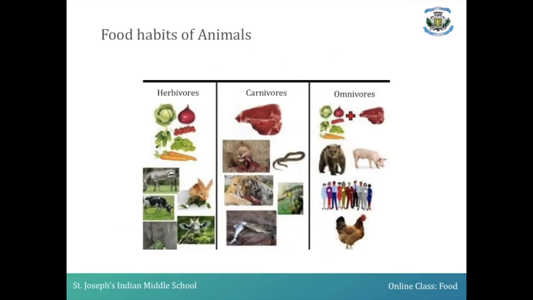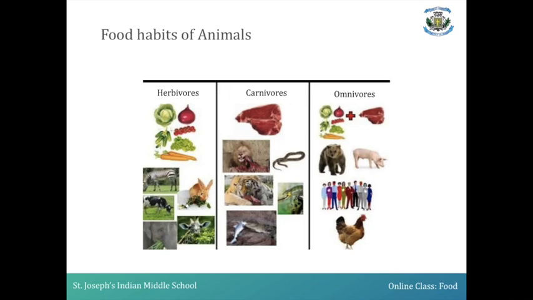So far we have learned only the food habits, what type of food we take. Now we are going to see the food habits of other animals also. If you have pets around you or if you see a bird, you would have seen what kind of food they usually take. Based on that, we have broadly classified all these animals into three different categories and we have named them as herbivore, carnivore and omnivore. So let us see what these terms mean.